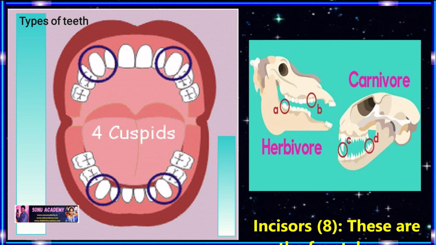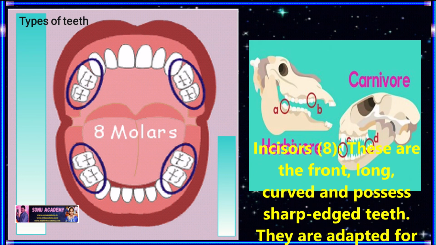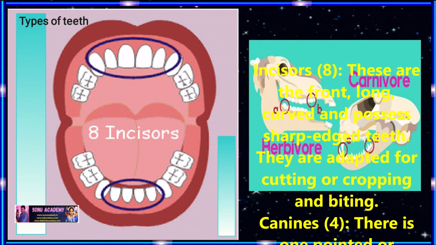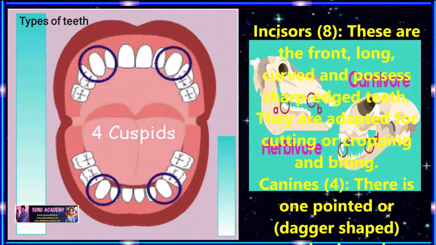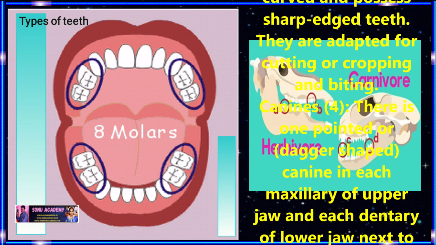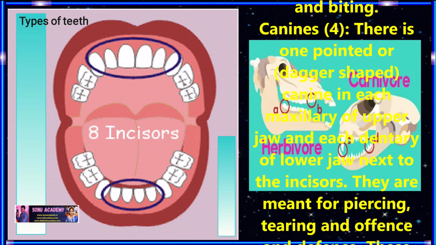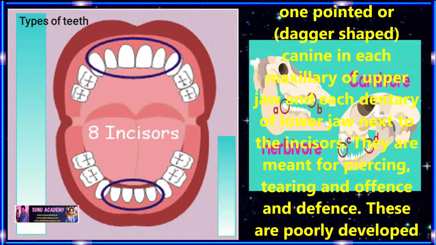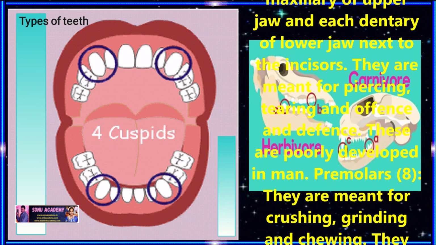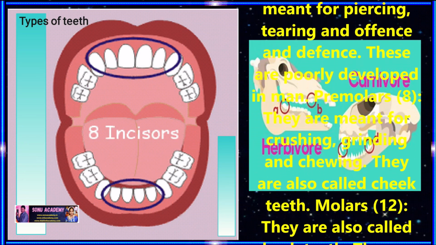Now let us discuss the 8 incisors present in the heterodont type of teeth. These are present at the front, long, curved and possess sharp edges. They are adapted for cutting, cropping and biting. Canines: 4 canines are present. These are one pointed or dagger shaped canine in each maxilla of the upper jaw and each dentary of the lower jaw next to the incisors. They are meant for piercing, tearing, and offense and defense. These are poorly developed in man.